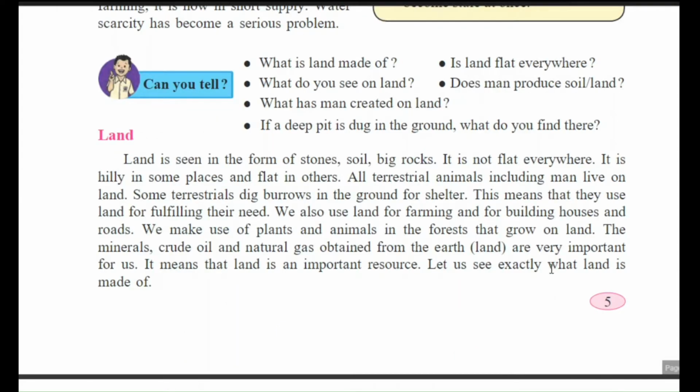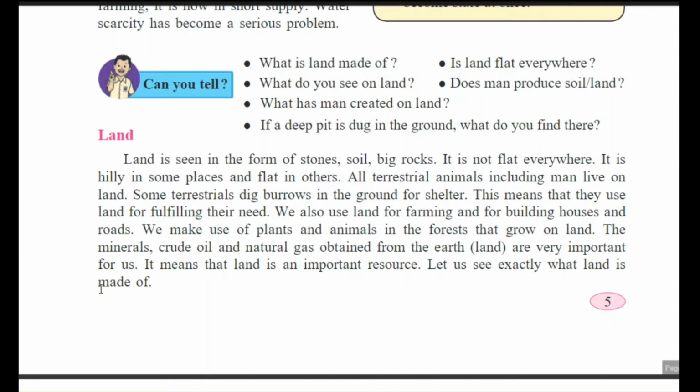Let us see exactly what land is made of. Students, you know that human beings use the land for living and for shelter. Before construction, whatever area is selected is converted into a flat area, and after that construction is done.